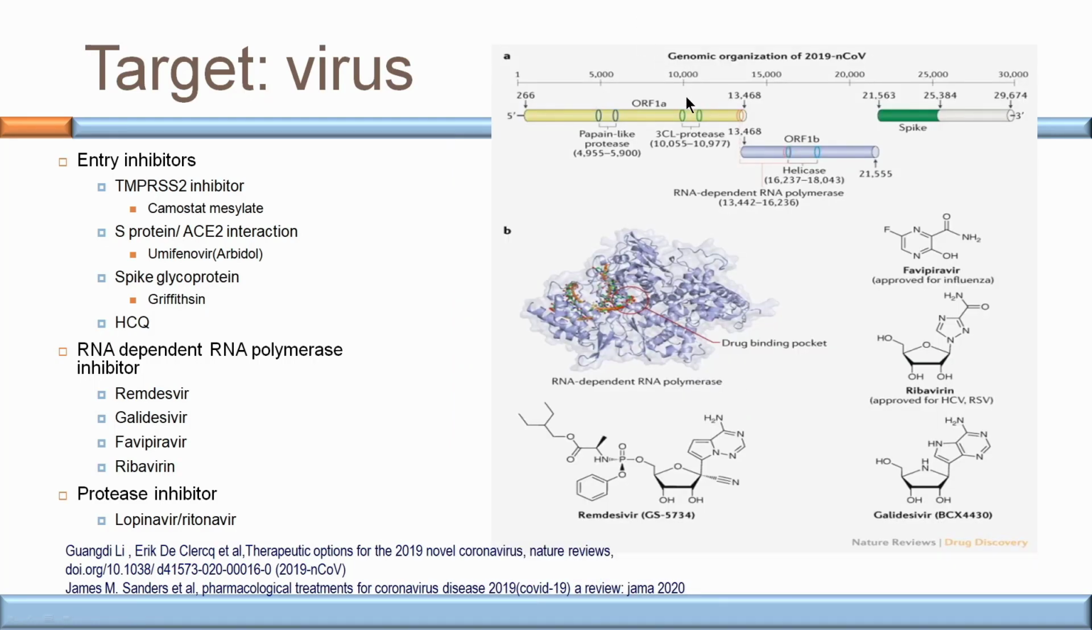The viral genome will code for 4 enzymes, that is papain-like protease, 3 chymotrypsin-like protease, helicase, and RNA-dependent RNA polymerase. Agents targeting RNA-dependent RNA polymerase are remdesivir, galidesivir, favipiravir, ribavirin. Protease inhibitors, especially thought to act on 3 chymotrypsin-like protease, that is lopinavir, ritonavir, are also being studied.